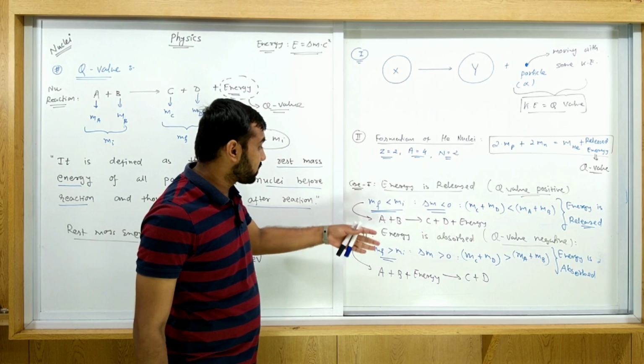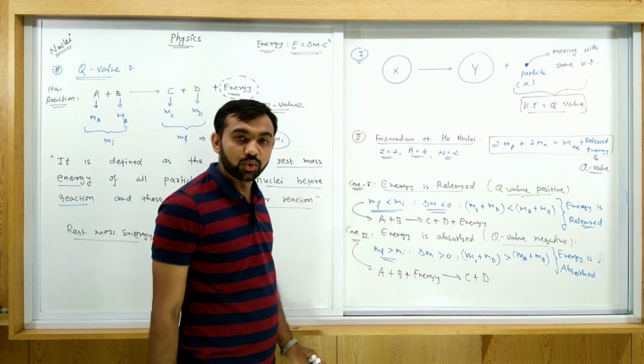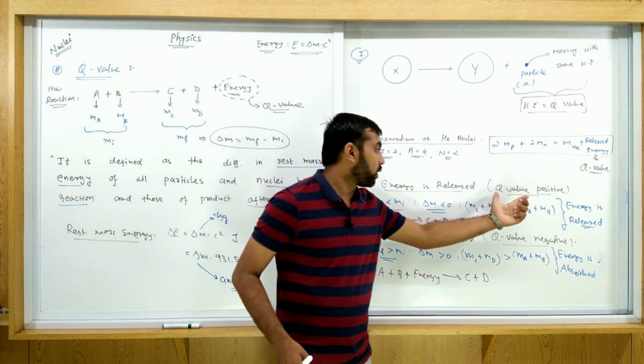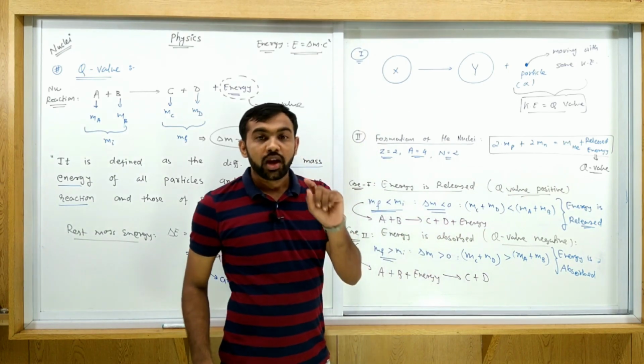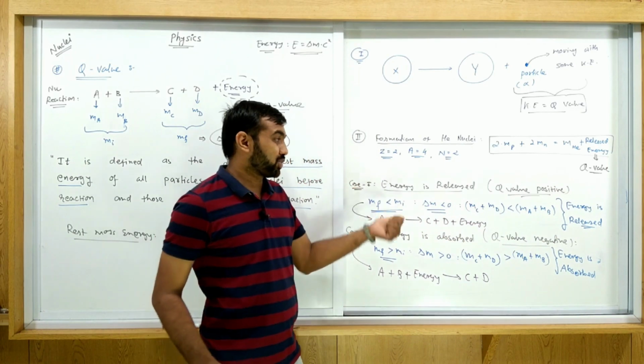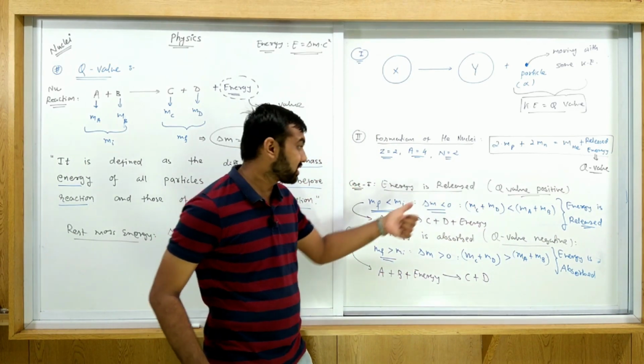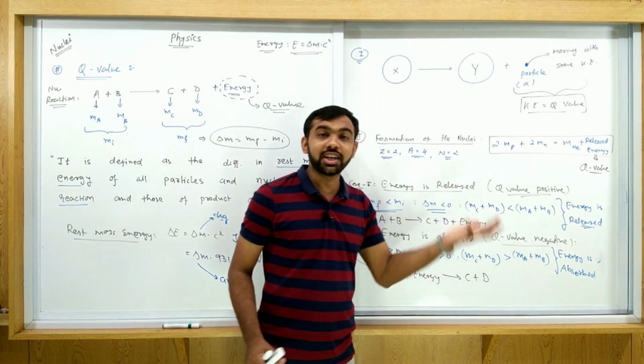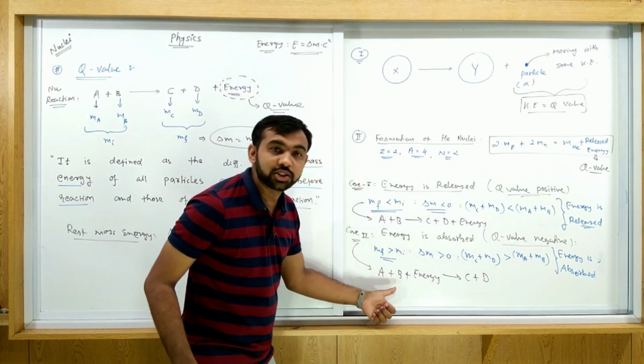Now which one is the possible case out of these two? When the Q value is positive, we call it a spontaneous process, meaning it is possible spontaneously, but the other process is not possible spontaneously.